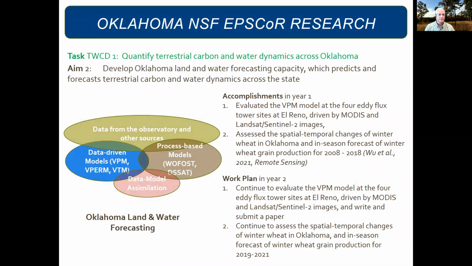Aim 2 is to develop the Oklahoma Land Water forecasting capacity to predict carbon and water across the entire state. Accomplishments in year 1 were to evaluate the VPM model using eddy flux data, then also to assess the spatiotemporal changes in winter wheat using remote sensing for the years 2008 to 2018. Year 2 will be to continue with the modeling efforts and also continue with the work with winter wheat to expand the data and the analysis from 2019 to 21.